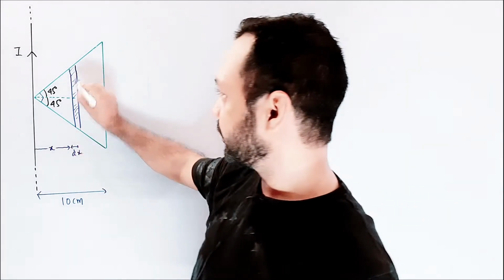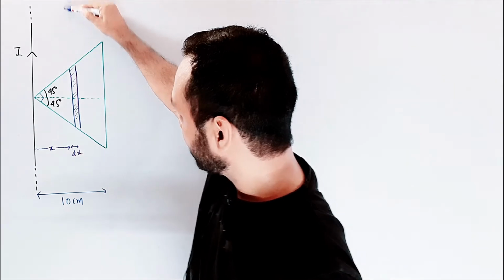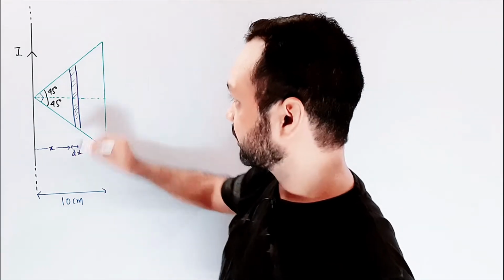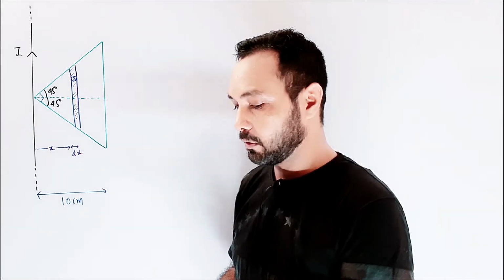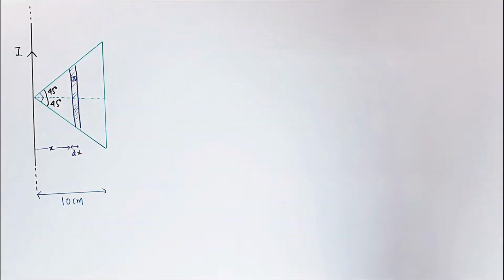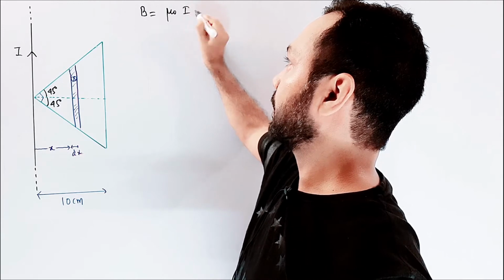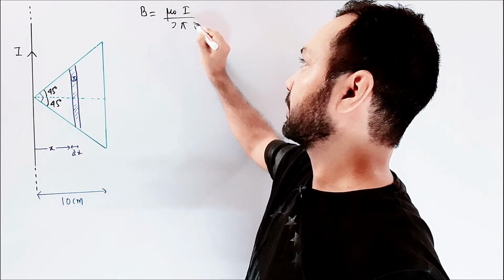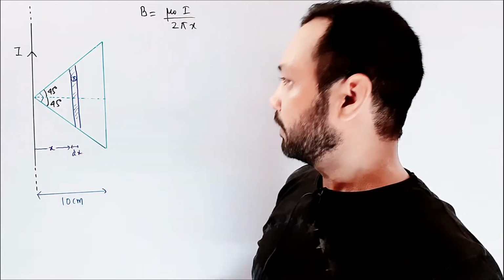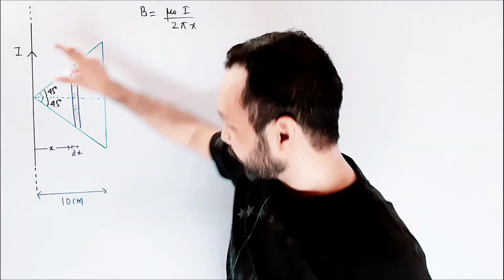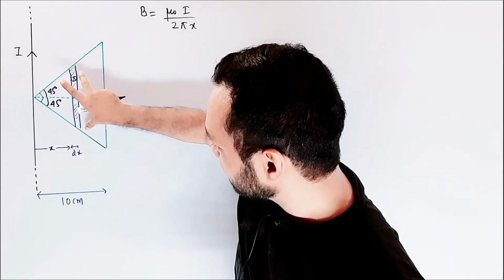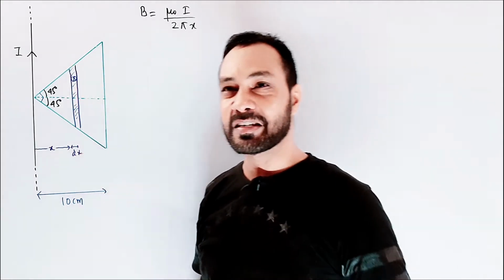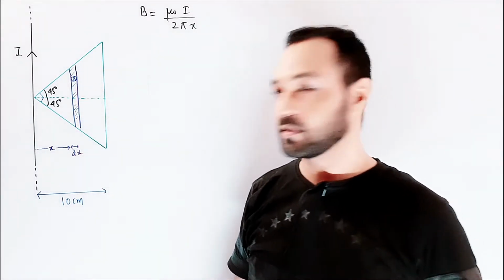This is an infinite wire. At any point of this strip, or at any point parallel to this wire at a distance x, the magnetic field would be B equal to mu naught I by 2 pi x. And this is x, this is 45 degrees, so this length is also x. So the height of this strip is 2x, width is dx, so its area is 2x dx.